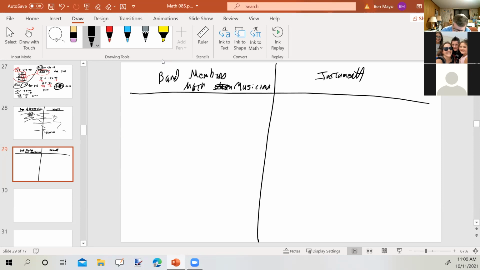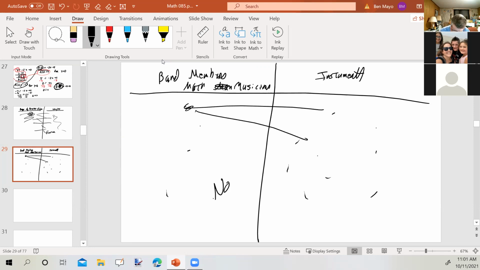Over here we have math musicians. I can't talk today. Over here we have instruments. Function or not? Probably not, because a lot of musicians can play more than one instrument. So if you had one person over here that could play two instruments over there, that would not be a function. I don't know if that's helpful or not.